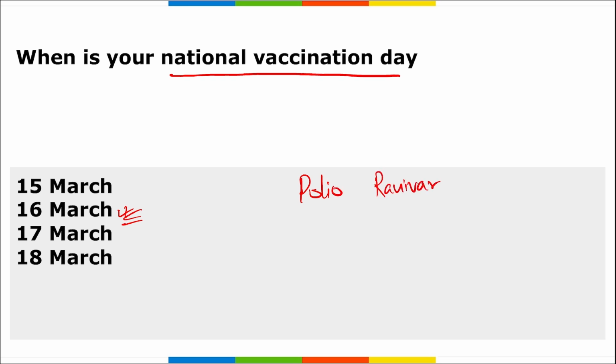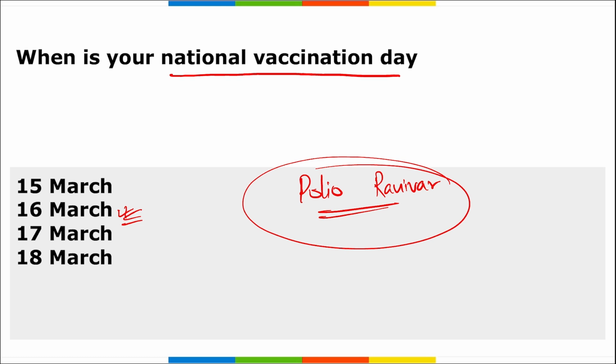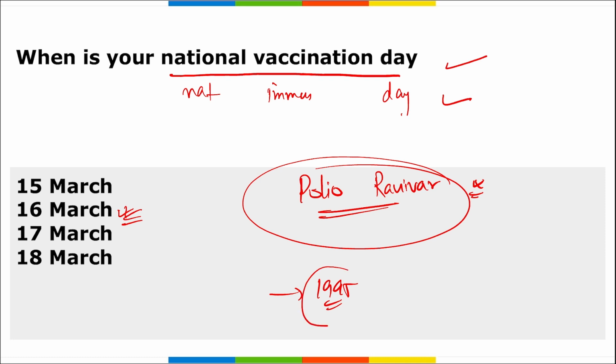National Vaccination Day in India is also known as Polio Ravivar. I repeat, National Vaccination Day, National Immunization Day, or Polio Ravivar, they mean the same. All right. Then remember, National Vaccination Day in India was introduced in the year 1995. So the correct option is 16th of March.